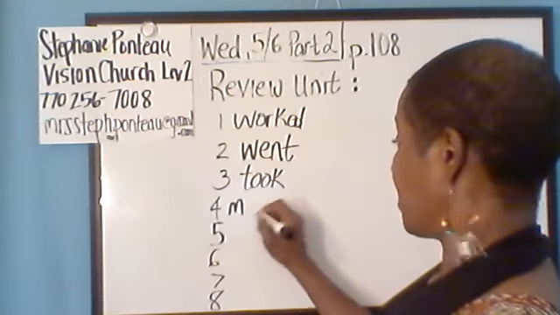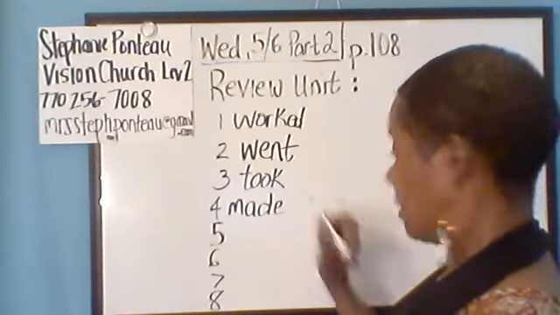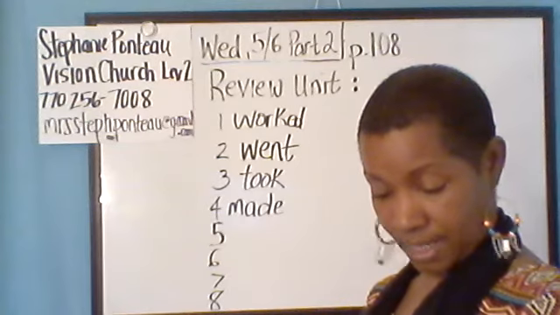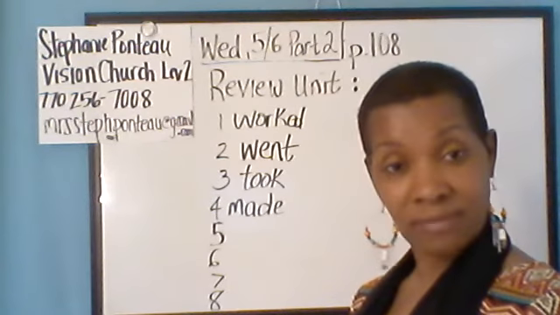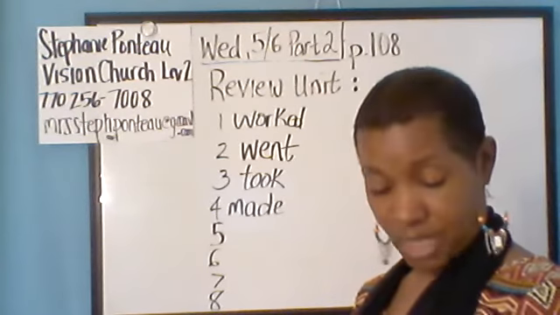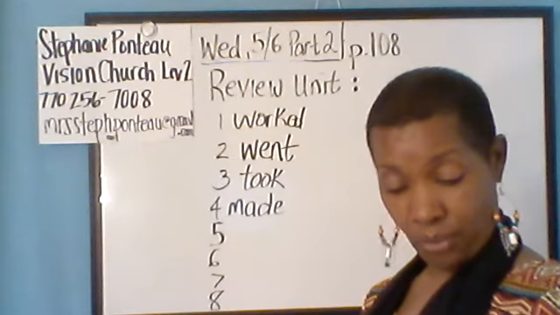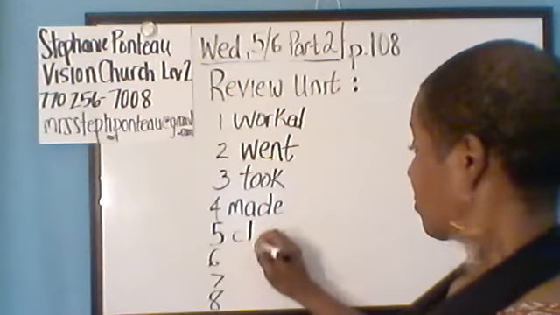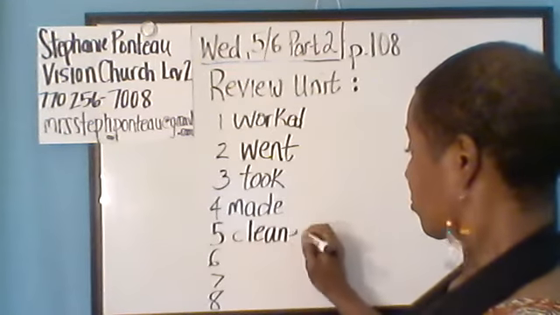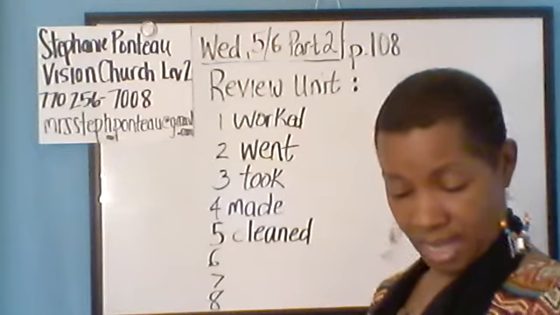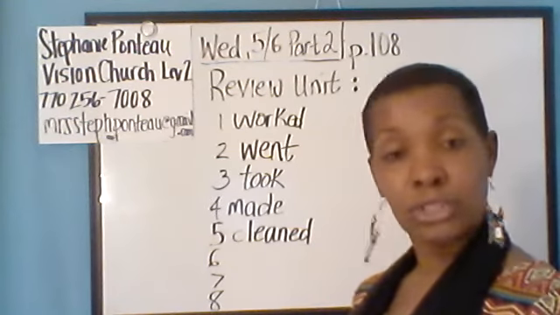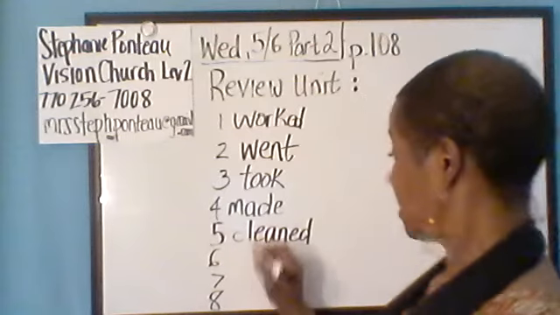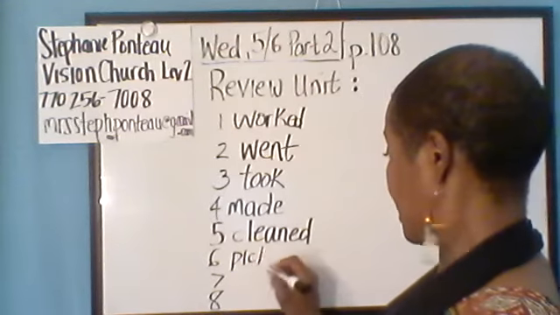And made is the past tense for make. All right. After that, you see that comma? Because after that is a time period. She cleaned the rooms and picked up dirty linens. Okay? Picked up.